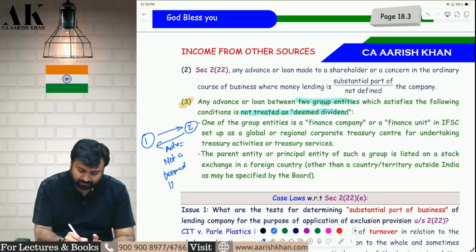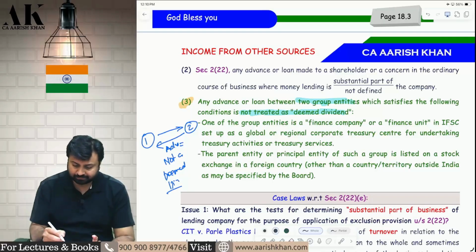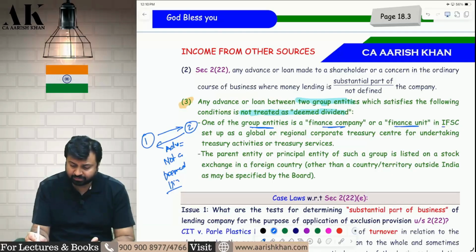But subject to some condition. What is the condition? One of the group entities is a finance company or finance unit in IFSC, set up as a global or regional corporate treasury center for undertaking treasury activities or treasury services. So one of the units is in IFSC, set up as a finance company or finance unit, and it is a treasury unit of a company.